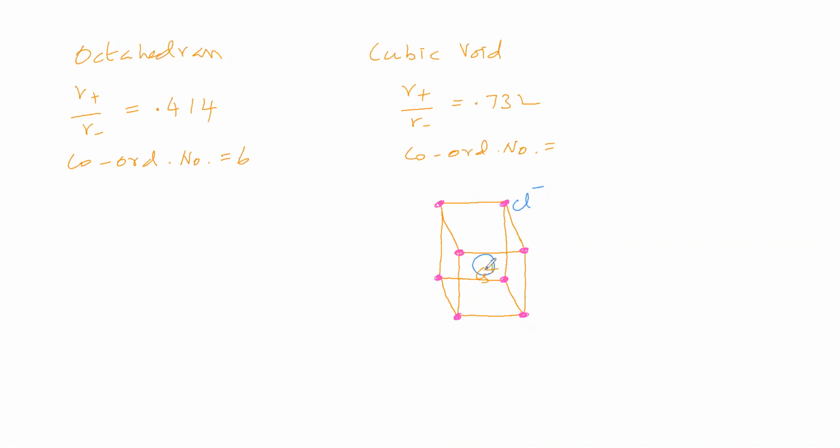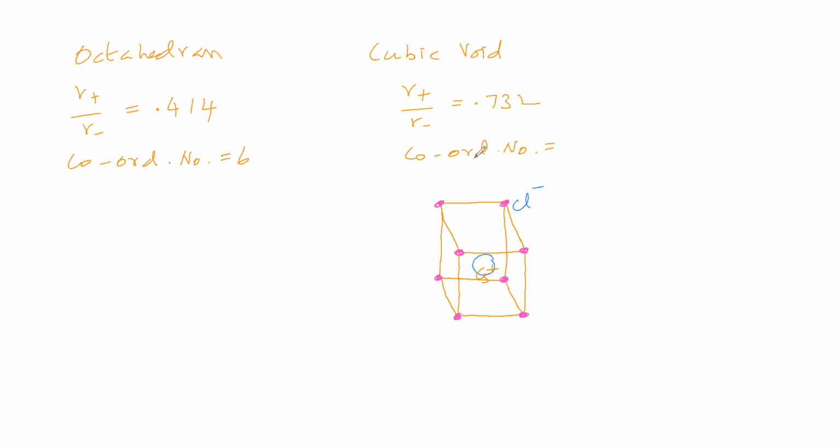Now, for this cubic void, what is the coordination number? Understand what a cubic void is.